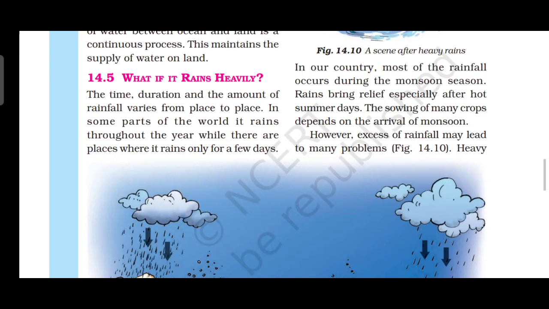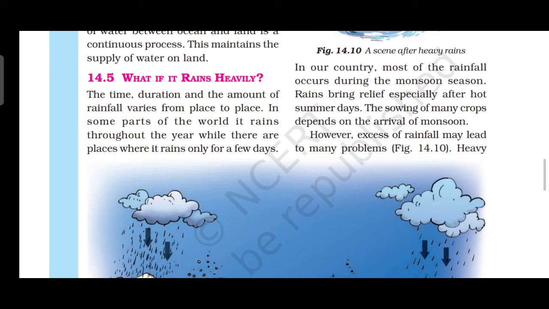The time, duration and the amount of rainfall vary from place to place. In some parts of the world it rains throughout the year, while there are places where it rains only for a few days.